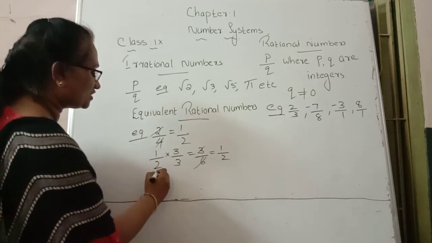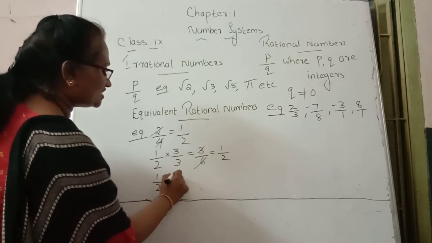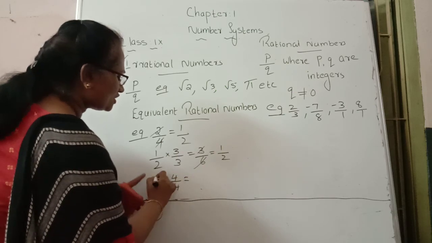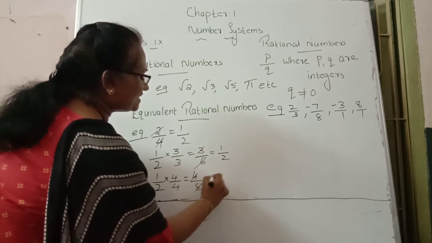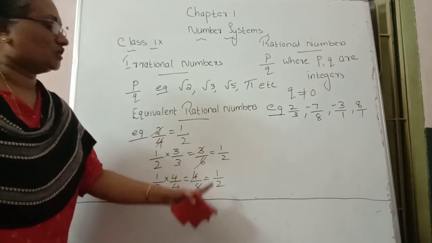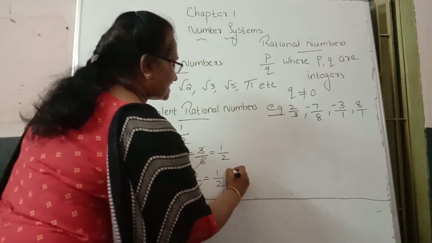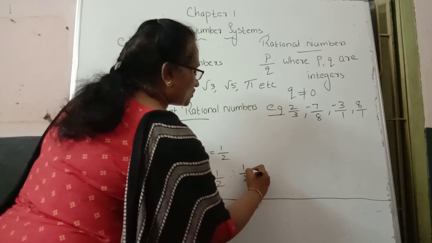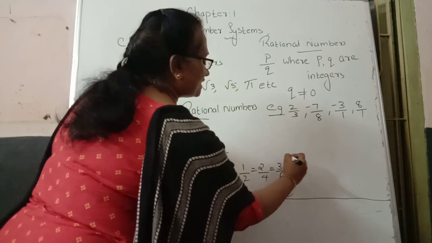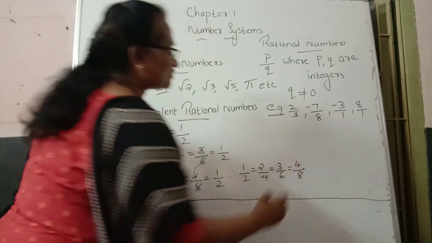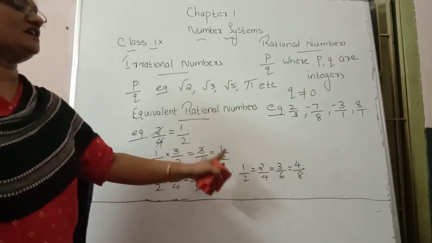Once again, our original number 1 by 2 is multiplied in the numerator and denominator with the same number, 4. So the numerator 1 into 4 becomes 4 and 2 4s are 8. When cancelling, we get the answer 1 by 2. So each one, when simplified, gives 1 by 2. That's why we can say 1 by 2 is equal to 2 by 4, and in the same way 3 by 6 is also equal to 1 by 2, and 4 by 8 is also equal to 1 by 2. Why? Because when we cancel, we get 1 by 2 as the answer.